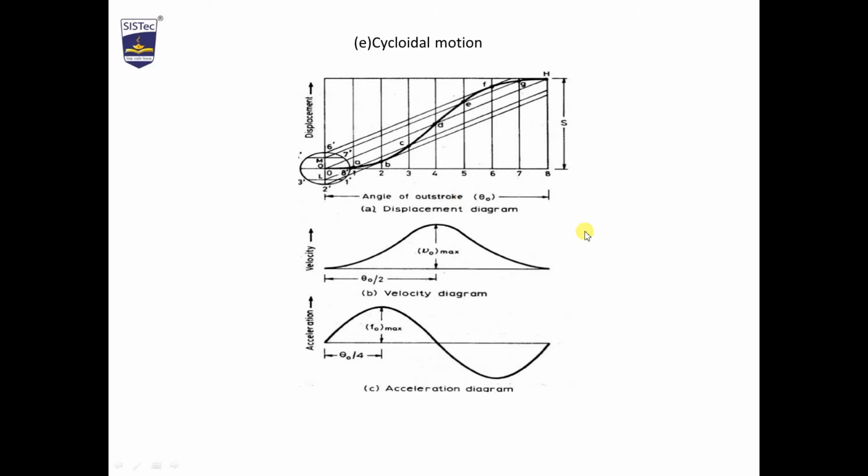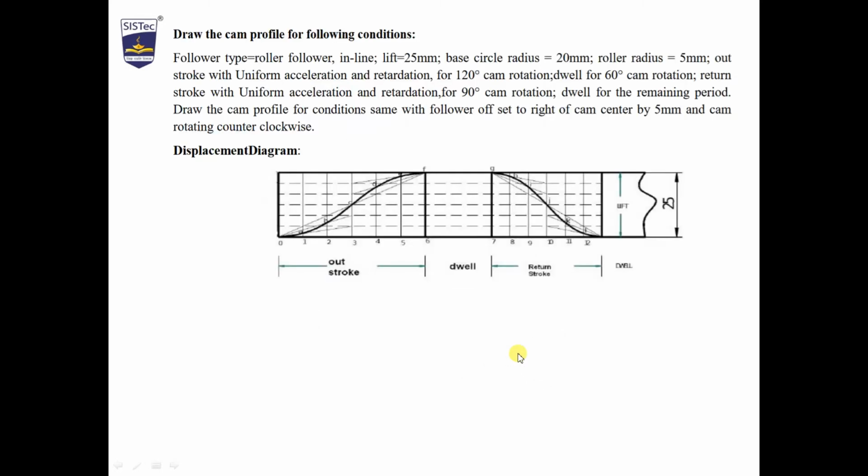Similarly, I have taken the outstroke and divided it into 8 parts, and the circle radius r is equal to s by 2 pi, where s is the stroke. Draw this circle also in 6 parts, join the center point with the highest center point, and draw parallel lines to these. Now with these parallel lines you have to join the curves, so we are able to see this profile is called cycloidal. This is the velocity diagram for cycloidal motion, this is the acceleration diagram for cycloidal motion.